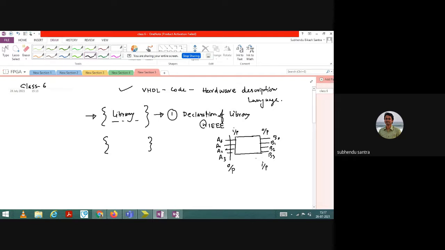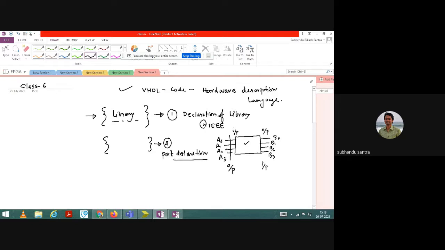As it is open source programming, you have to define what is the input port and what is the output port, and what are the program variables you want to use in your program. So that is called port declaration. That you have to do. This is the second stage of programming, port declaration.